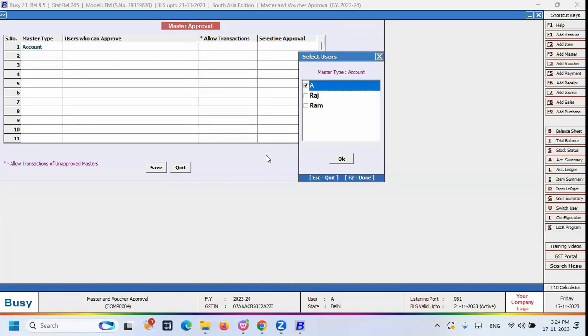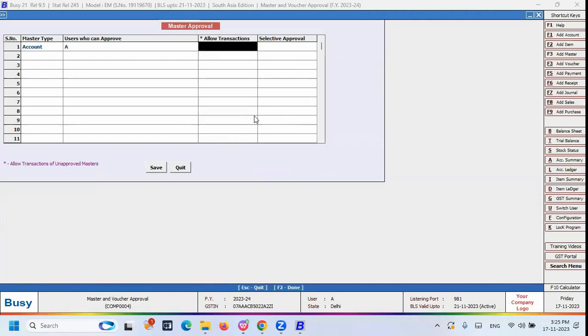Then you can select the user who can approve. For example, in your company, there is one main super user and another person is a manager. For example, Raj is a manager and A is a supervisor. You can give the permission for both of them. That is also possible. Or else you can decide which user needs permission to approve. On that basis, you can configure here. So now let me give the permission for only one user called A user. Then I can save it.